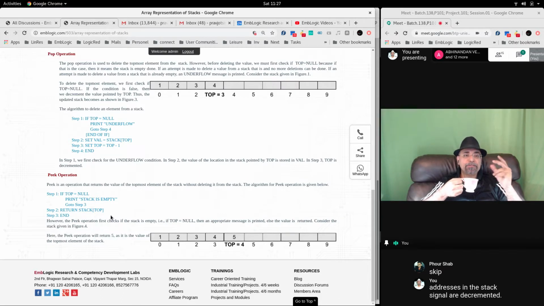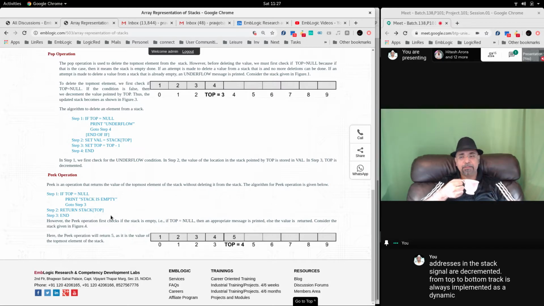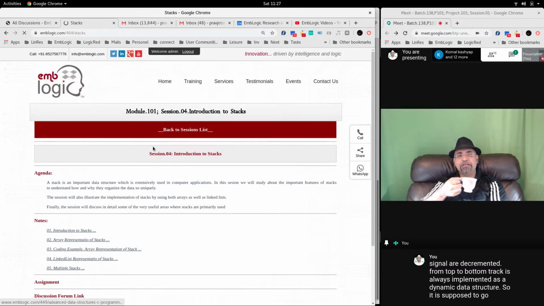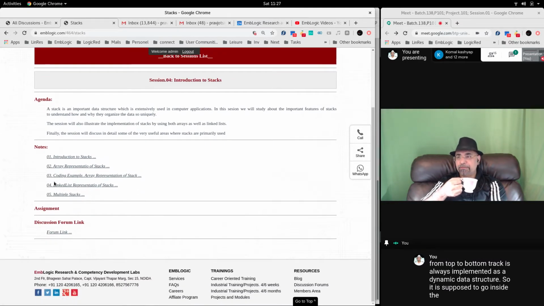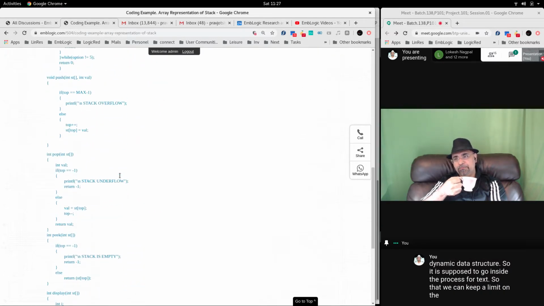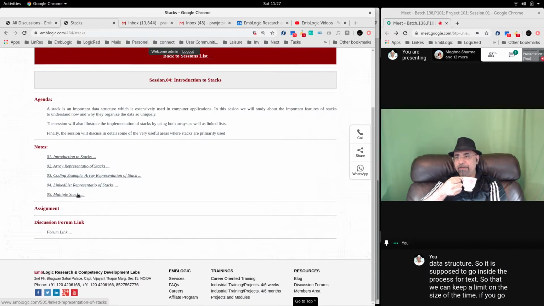In pop, what happens? You read the top element and decrement the top pointer. But in peek, you just read the top element but don't decrement the top pointer. So these are the basic operations that you implement in stack. You have already done this in project 1. Then there is a coding example also for the array representation, which you can use for reference. Linked list representation of stack is also given.